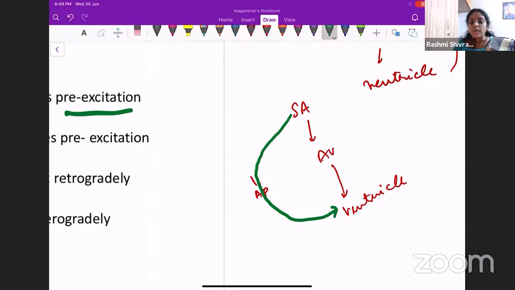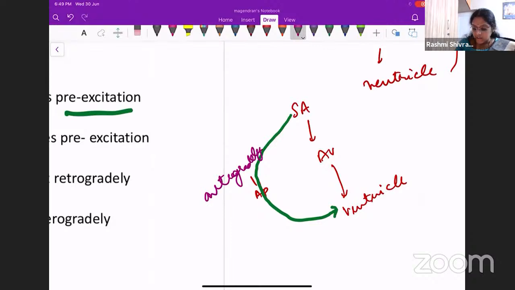Okay, so that is what we call pre-excitation. This ventricle gets excited earlier than what will happen normally when the impulse passes through the AV node. So that is what we mean by pre-exciting the ventricle. So when this accessory pathway is active and it is conducting antegradely, there will be a pre-excitation.